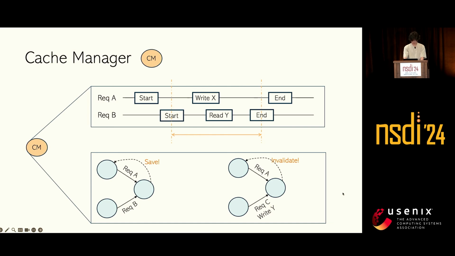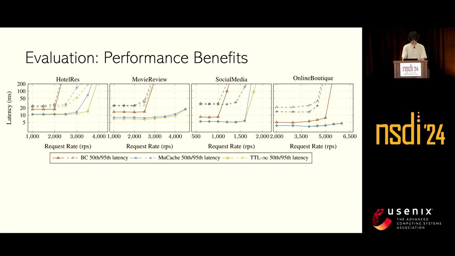Now, let's look at the benefits that can be achieved with MuCache. We implement four open source microservice applications, three from DeathStarBench, including hotel reservation, movie review service, and social media, and another one, online boutique, which is a demo from Google Cloud. We compare MuCache with two baselines. BC stands for backend cache. It only caches before the backend database, for example, adding a Redis before the MySQL database. It doesn't cache inter-service calls. And the other one is the TTL infinite, which is an unrealistic upper bound where cache entries are never evicted.